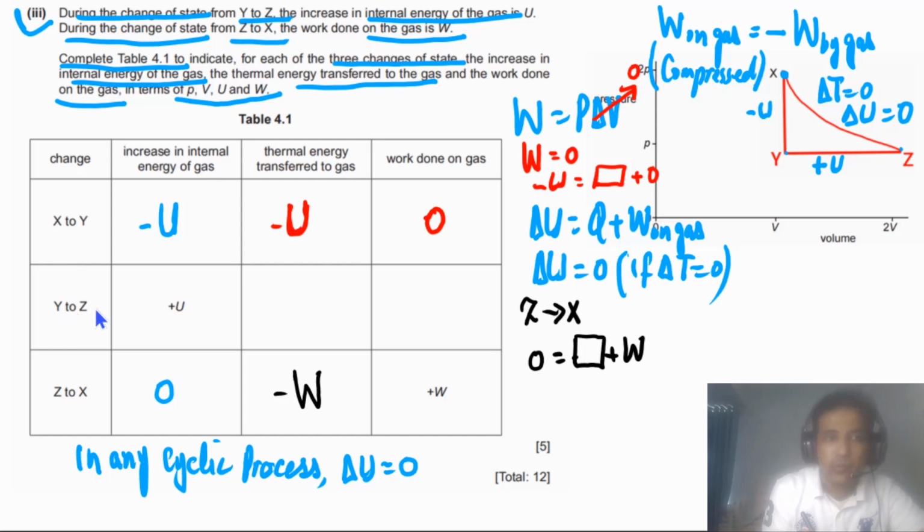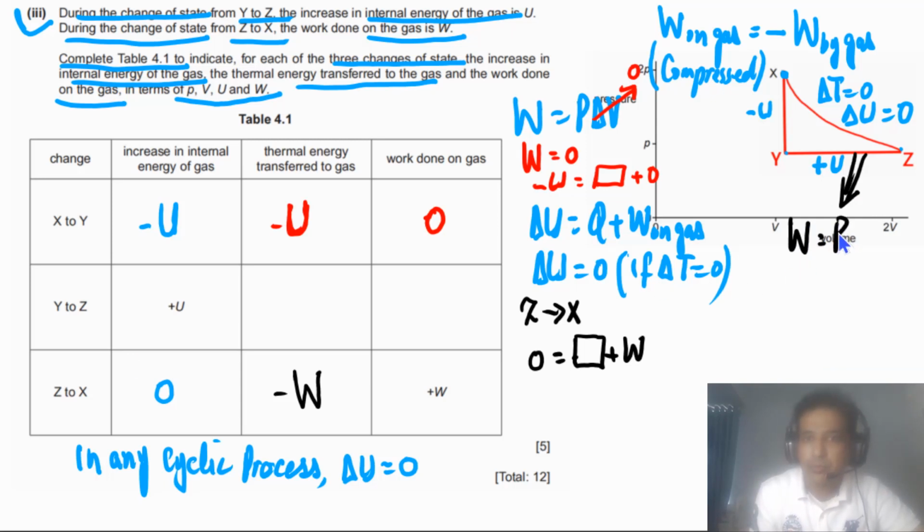Now only the Y to Z process is left. In this case we have the internal energy, but work done we can calculate from here. So we can write down W for Y to Z. W has to be equal to P, the pressure here, times the change in volume. In this case volume is increasing. If the volume increases, the gas expands, so work done on the gas has to be negative.